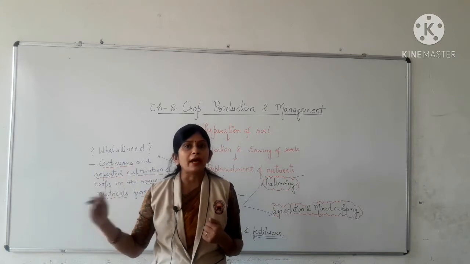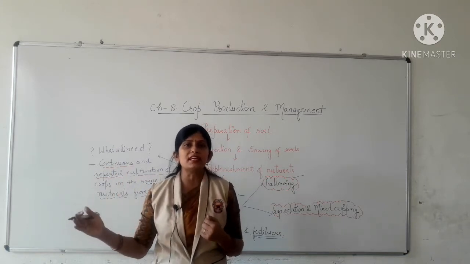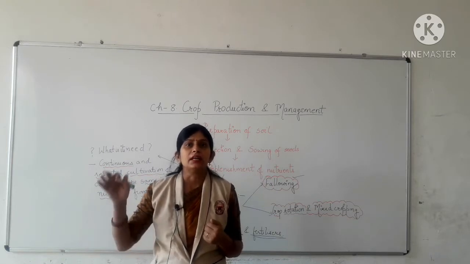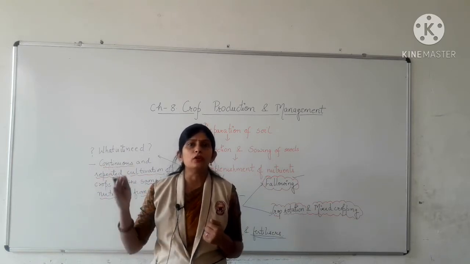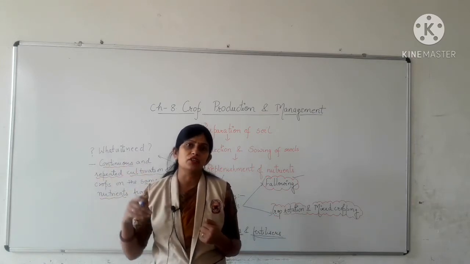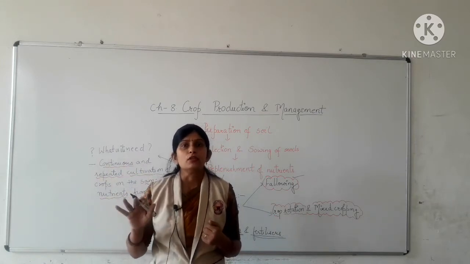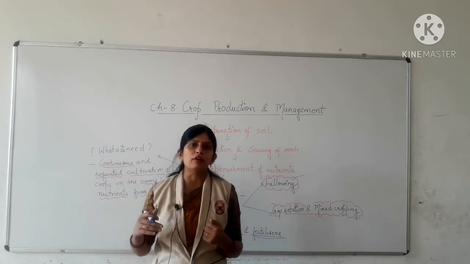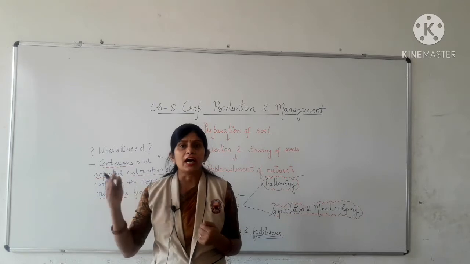So they keep on accumulating, they keep on increasing in the soil. In this way, lastly, the nutritive value or the nutrient content or fertility of the soil is increased, which is very suitable and helpful for the good growth of crops in large production.